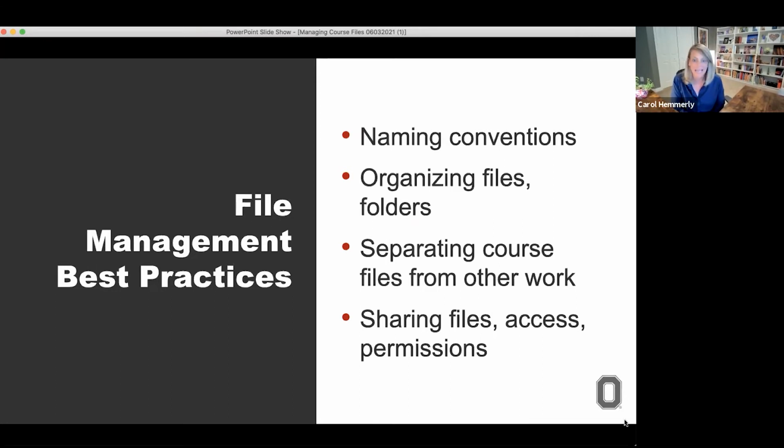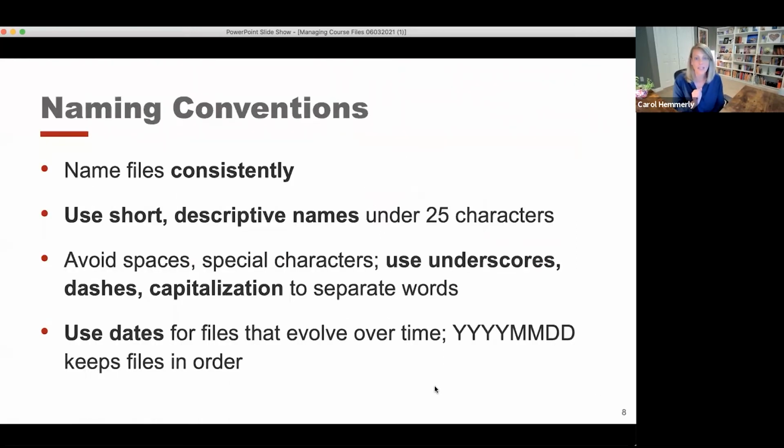And then lastly, sharing files and changing access and permissions of files in OneDrive, since we're going under the premise that most of you either have or should be soon transitioning from Buckeye Box to OneDrive very shortly.